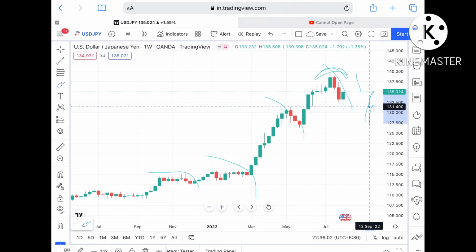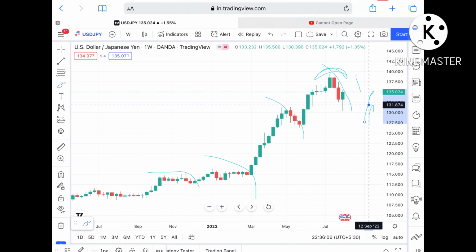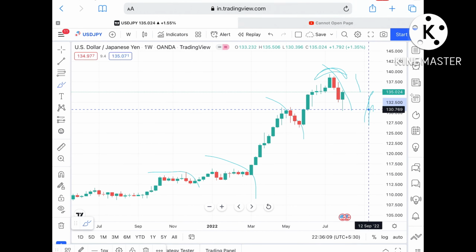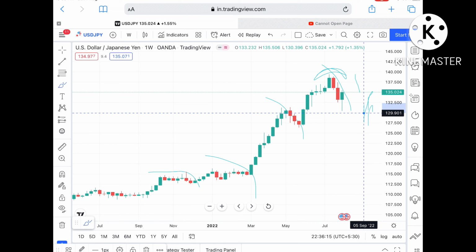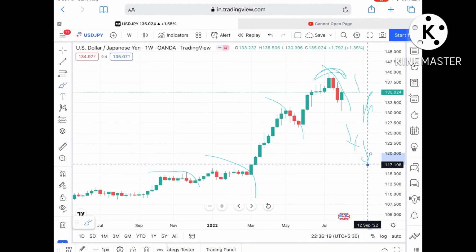Suppose the price falls below that level, then it can touch 131.400, and from there fall further low towards 130.769. Suppose the price falls below that level, only then can it move further low towards 129.822, and from there fall further down.